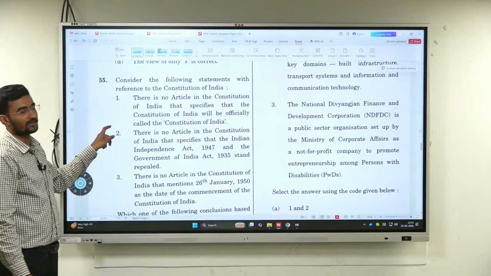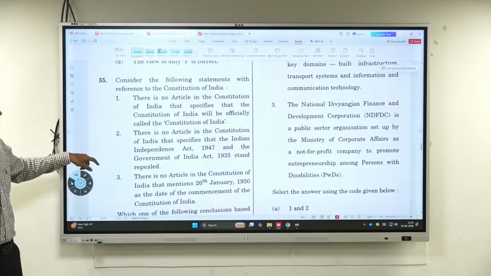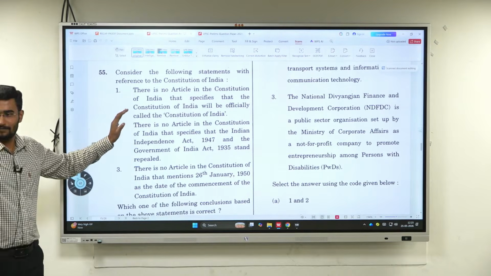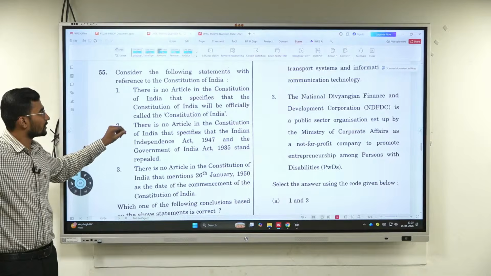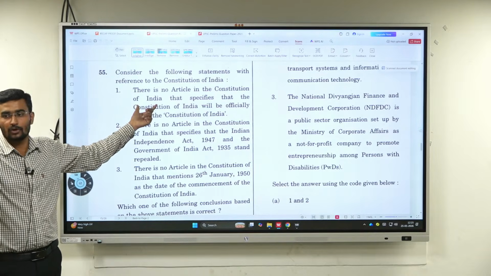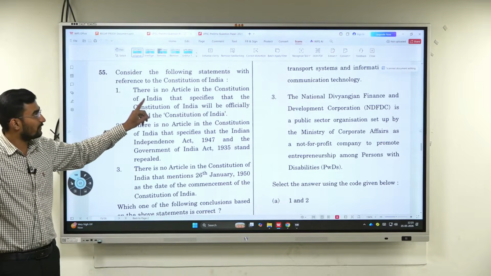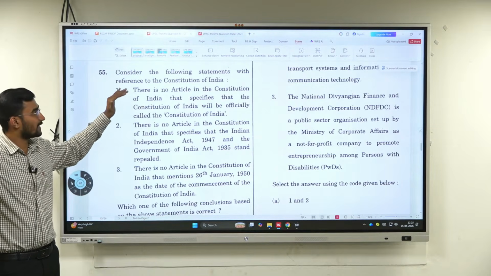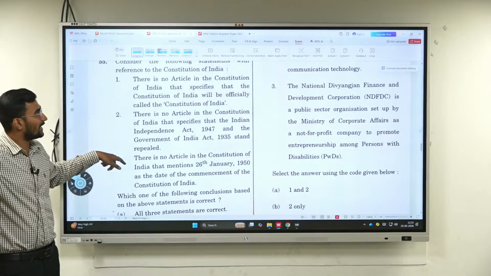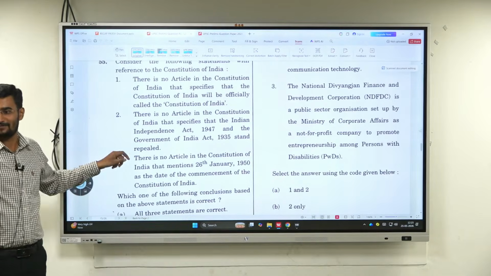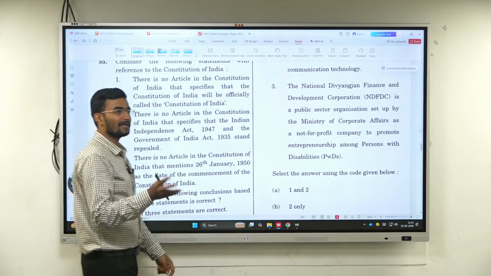See, polity questions. Question 55: consider the following statements with reference to the Constitution of India. There is no article in the Constitution of India. What do you do? As soon as you see 'no', you mark it wrong as extreme. There is no article in the Constitution of India that specifies that the Constitution of India will be officially called the Constitution of India. It sounds like a Balayya Babu statement.